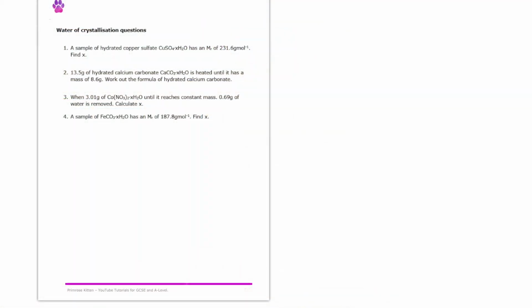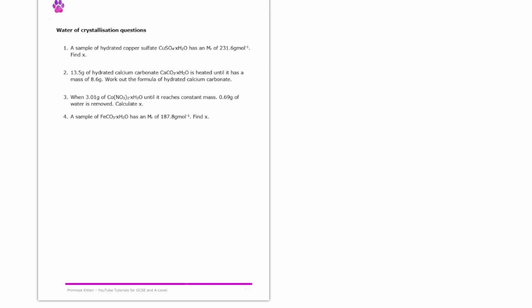Let's have a look at these questions on water of crystallization. And before we do them, let's just remind ourselves of what water of crystallization is. So remember, water of crystallization refers to the water that can be present within the structure of a crystal. And we might hear of things such as a hydrated salt or hydrated compound, which is a compound that does have waters of crystallization. And then you can also get anhydrous compounds or anhydrous salts, which have no waters within their structure. And generally speaking, you can go back and forth between them.